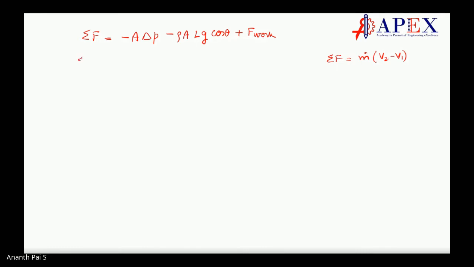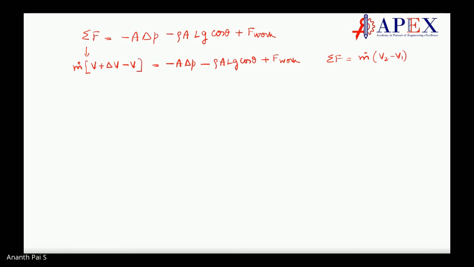So sigma F is equal to m dot into V2, which is V plus delta V, minus V1, which is V. That is equal to minus A into delta P minus rho A Lg into cos theta plus force due to external agency, F work, that is work done on the system.